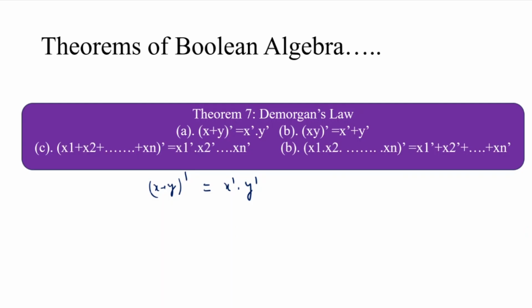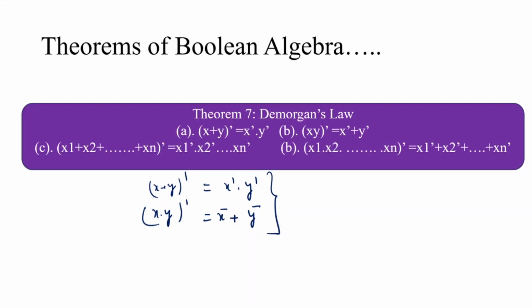So here x is replaced by x dash, meaning x complement, dot y complement, and the plus is replaced by dot for taking the complement of x plus y whole complement. Similarly, x dot y whole complement: here the operator is replaced and each variable is complemented. So x appears in normal form, then we take its complement, x complement plus y complement. These are the two De Morgan's laws that are used basically for obtaining the complement of an expression or the complement of a Boolean function.